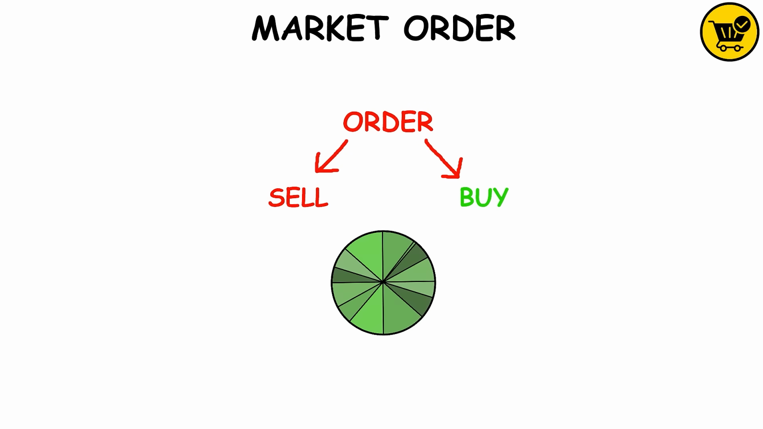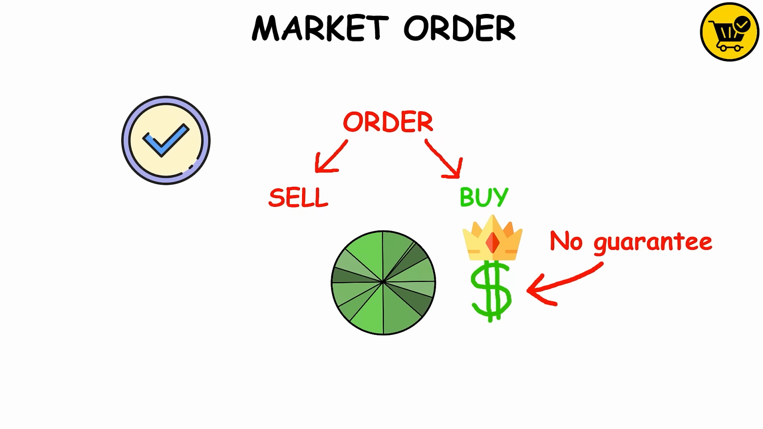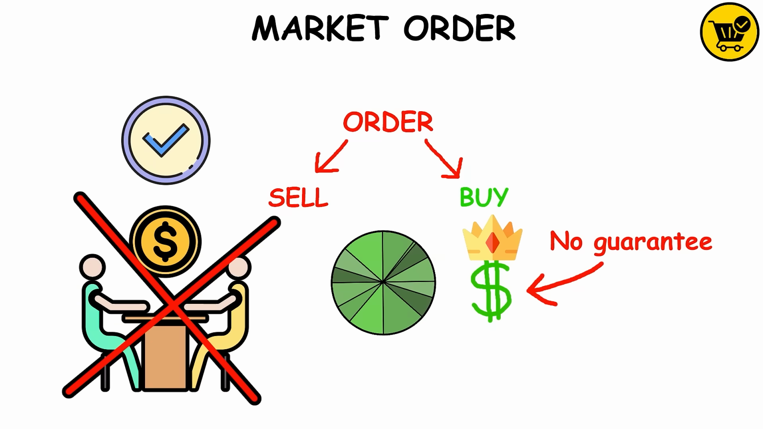Market order. It's an order to buy or sell a stock at the best available price in the market. It typically ensures execution, but it doesn't guarantee a specified price. It's kind of like buying a product without negotiating.